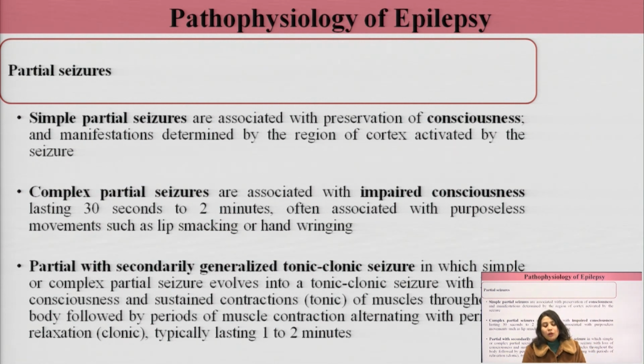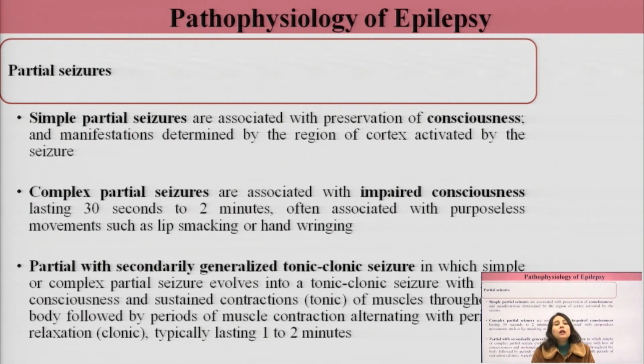Partial seizures can be classified as simple partial, complex partial, and partial with secondarily generalized tonic-clonic seizures. The basic characteristic of simple partial seizures is the preservation of consciousness. There is no loss of consciousness, and the manifestations depend on the part of the brain involved.